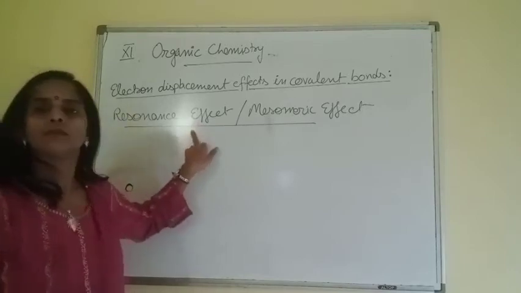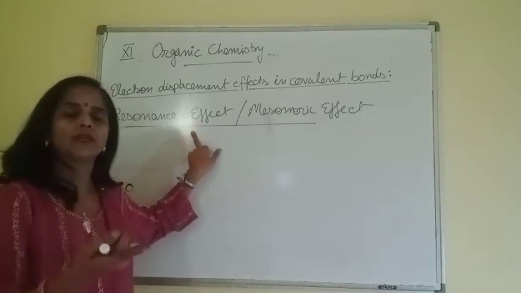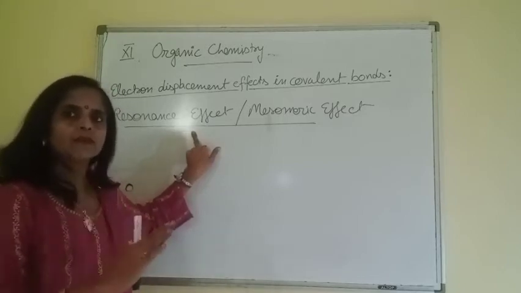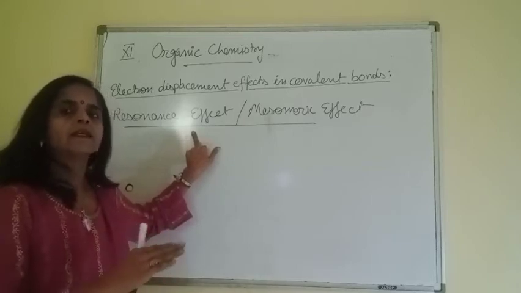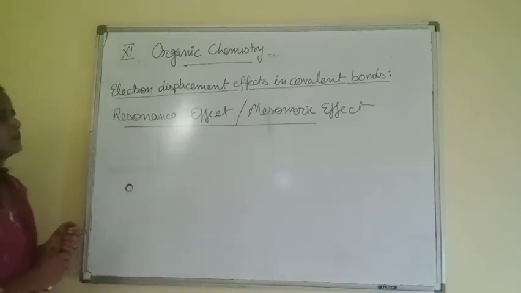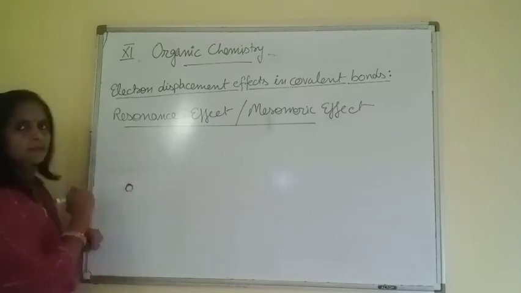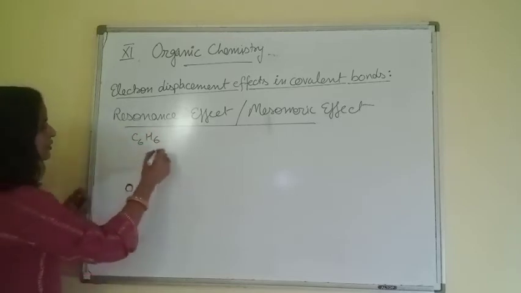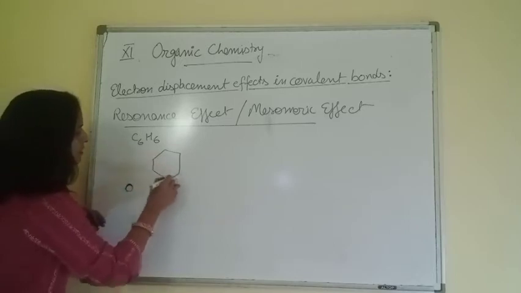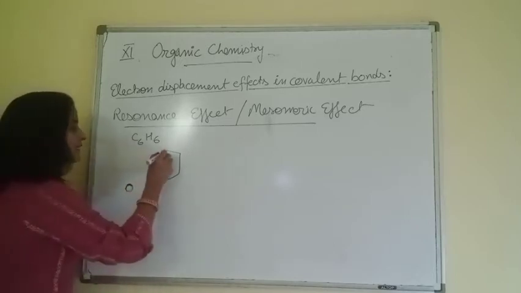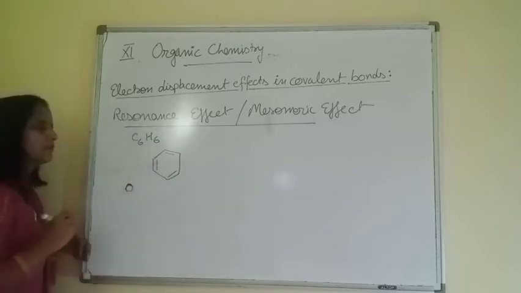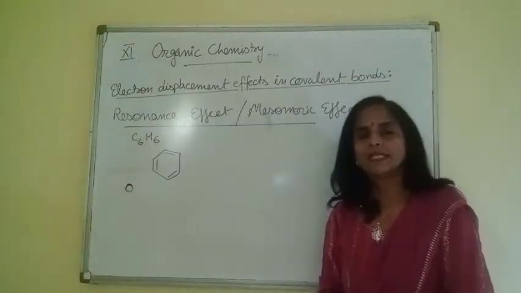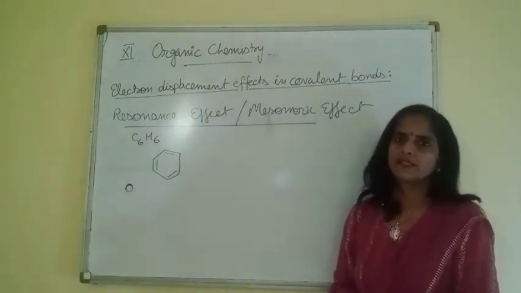Now, first, if you remember about resonance, we discussed in bonding unit also. Again, we are doing the same thing. Basic rules for resonance are same. Just discuss again. For example, if we start with a very simple case, that is benzene, C6H6. Structure of benzene, ring of 6 carbon, alternate single and double bond. But I cannot give this single possible structure to benzene. Why I cannot give this single possible structure to benzene?